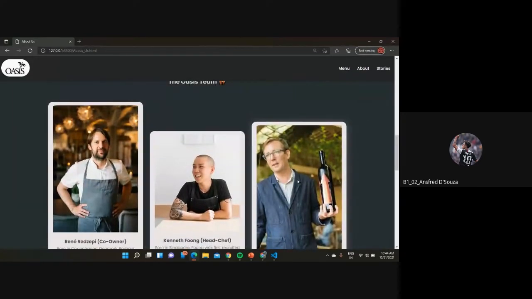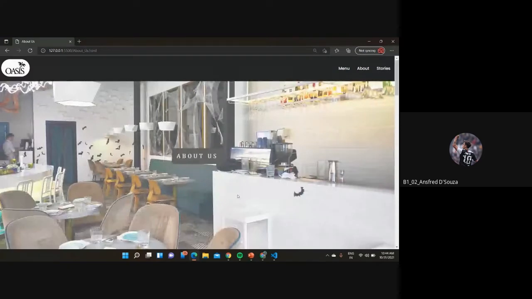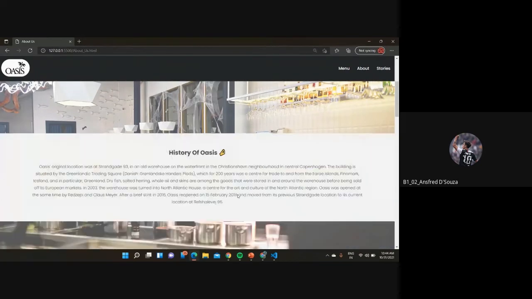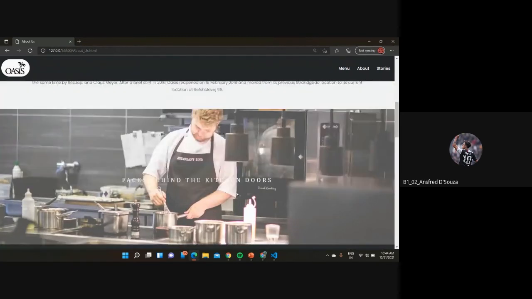So you can go to the top. This is how I put a 100% background property on the image. Then going down, I divided it into 3 parts: the history of our restaurant, in which I wrote about its history.